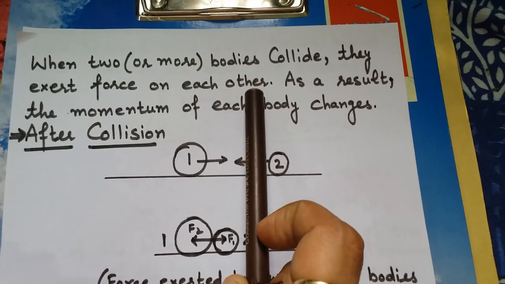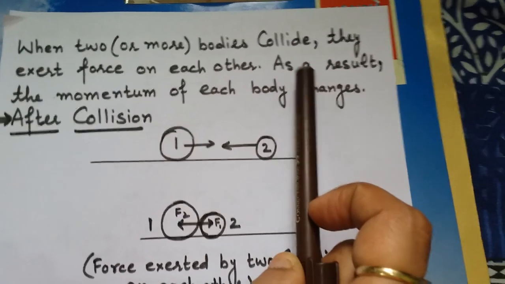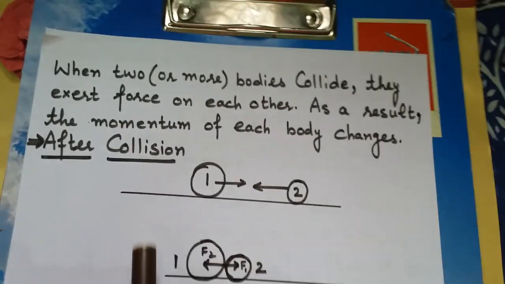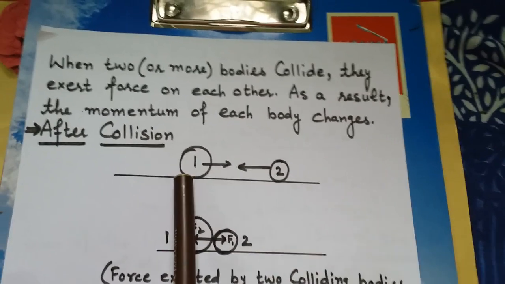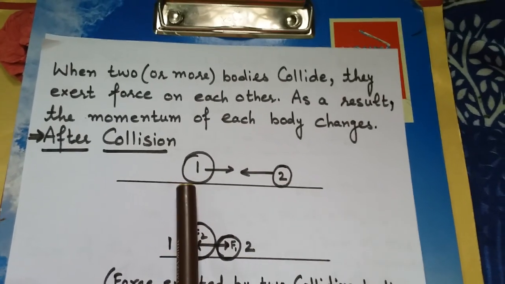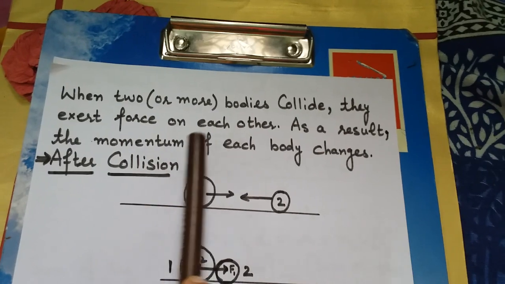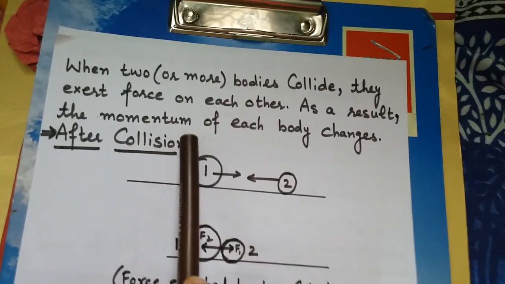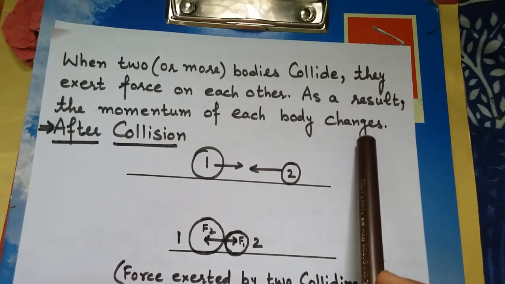Now there is a collision between the two bodies. When two or more bodies collide, as shown here, coming towards each other, body 1 and body 2 exert force on one another. As a result, the momenta of each body changes.